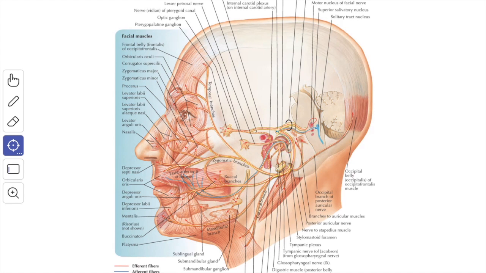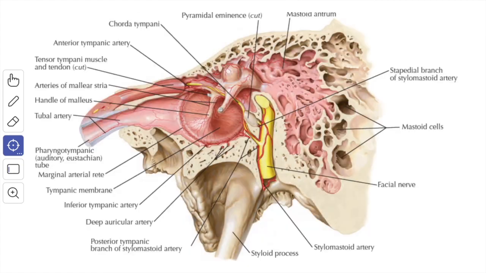It conveys the taste fibers from the anterior 2/3 of the tongue except the circumvallate papillae, and it also conveys the preganglionic secretomotor fibers for the submandibular and the sublingual glands. The chorda tympani nerve represents the pretrematic branch of the first branchial arch. In this picture, this is the facial nerve in the facial canal. This is the nerve to the stapedius, and here you can see the chorda tympani nerve.